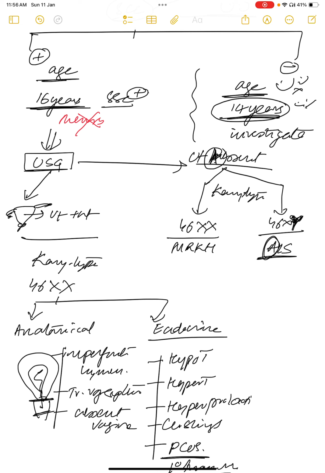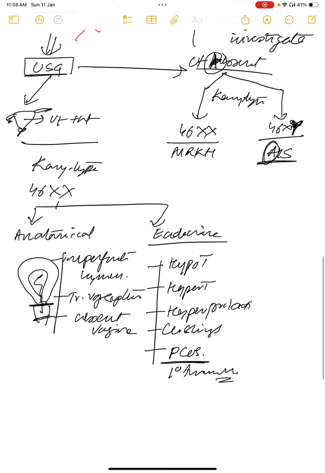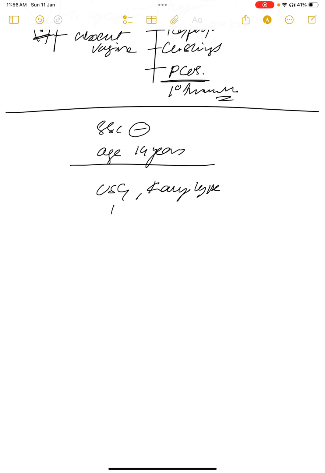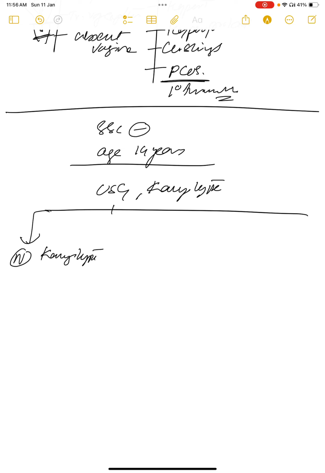Now we'll see what will happen in the case of a 14-year-old girl. Secondary sexual characters are absent, and the age of that girl is 14 years. What to do? First thing, what we did in 16 years? Ultrasound and karyotyping, these two things we do. If ultrasound is normal and the karyotype is normal, what is the normal karyotype of girls? 46XX.